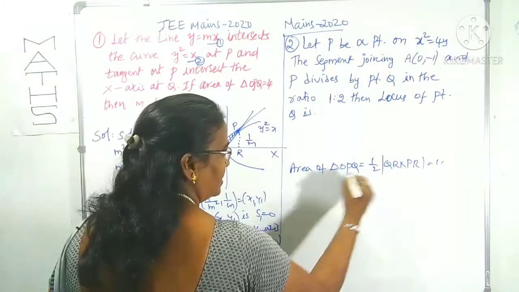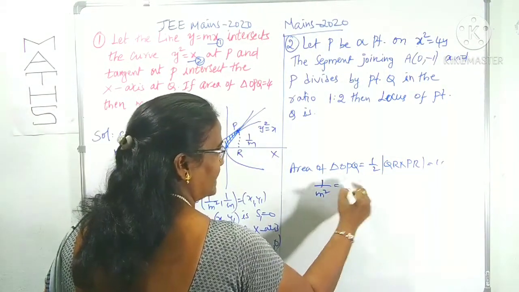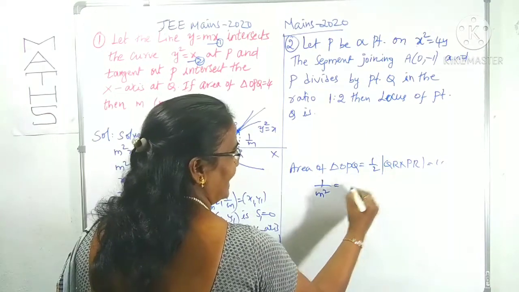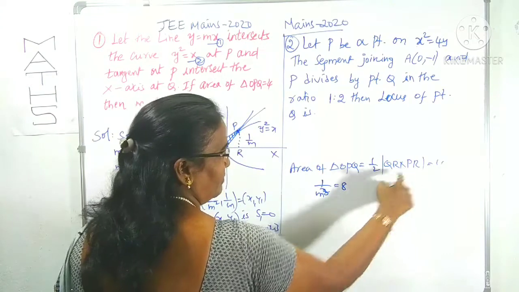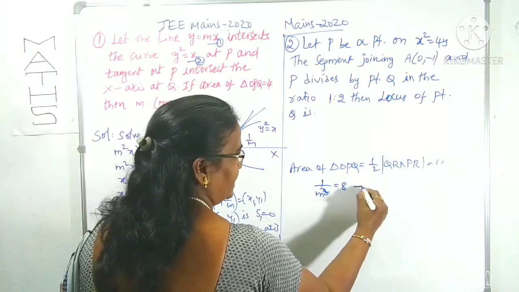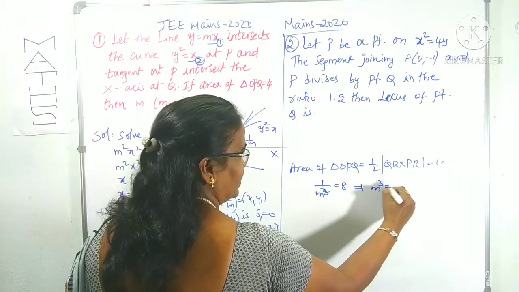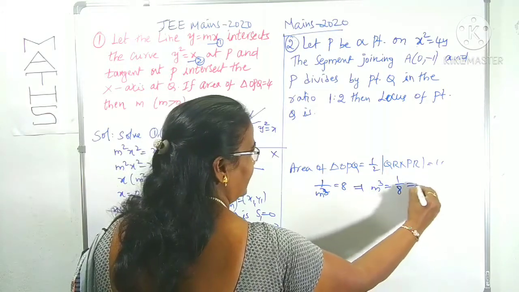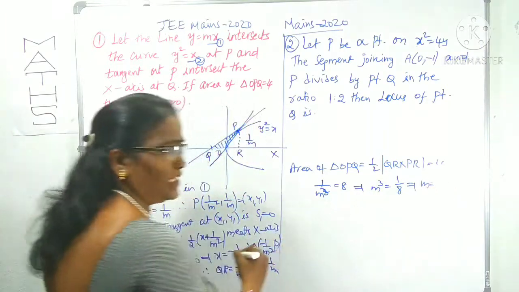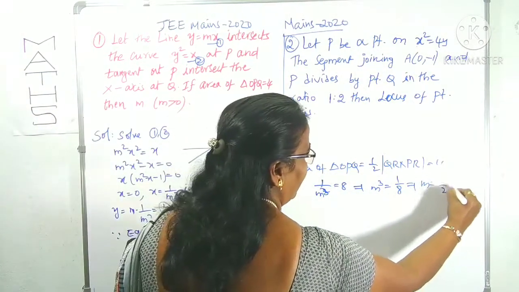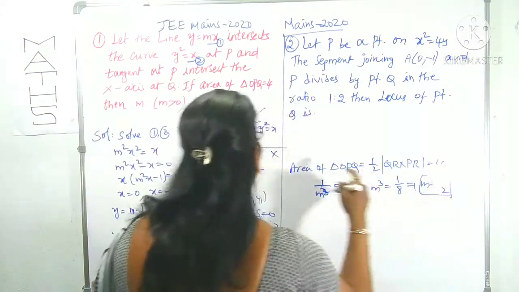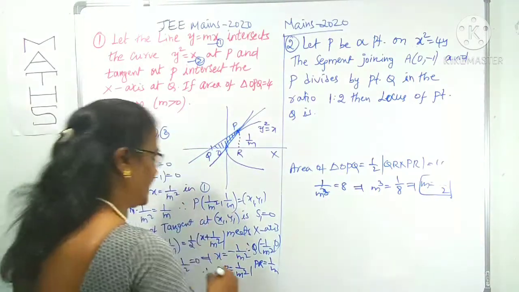What is its product? 1 by m cube, equals to, 2 fours are 8. So 1 by m square into 1 by m, that is 1 by m cube, is equal to 8. This we shall rewrite: m cube is equal to 1 by 8. m will be the cube root of 1 by 8, that is 1 by 2 whole cube. Means m will be 1 by 2. That is only what we want. m is asked to be a positive value only.